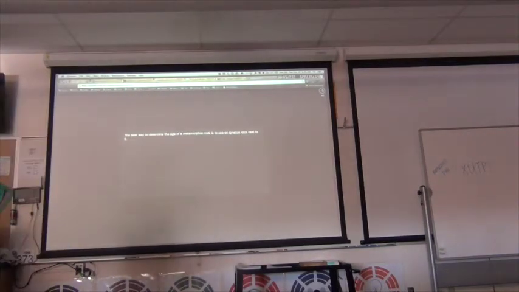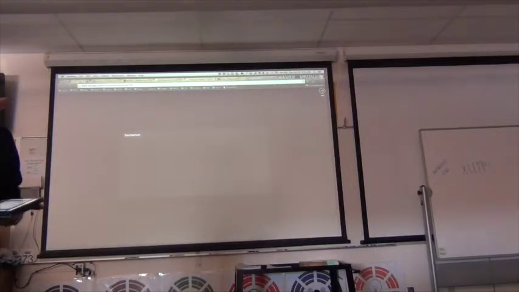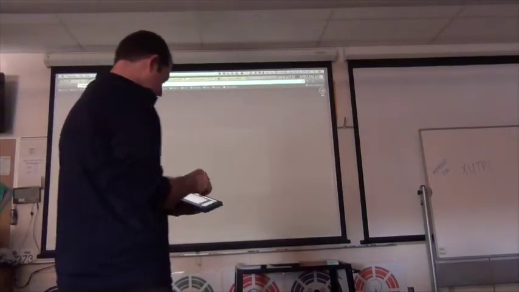Some of your responses. Best way to determine the age of a metamorphic rock is to use an igneous rock next to it. Very true. Okay. We've got a lot of sandwiching. Okay, sandwiching with what? Ham and cheese. Not ham and cheese, but igneous rocks. Okay, so we got a sandwich with igneous rocks.